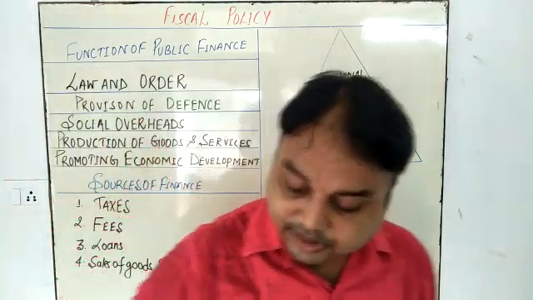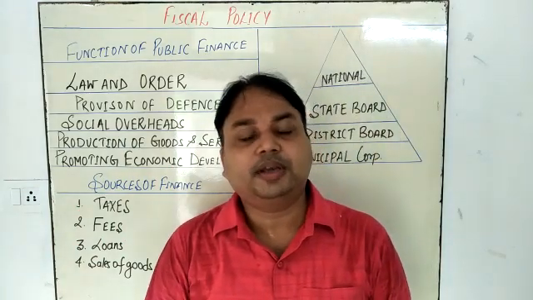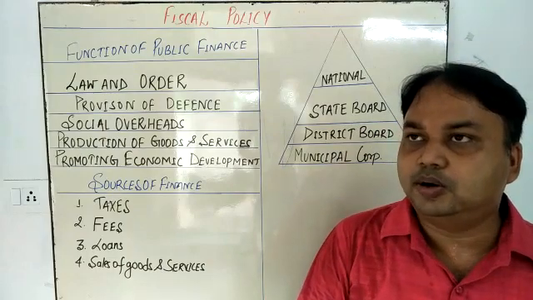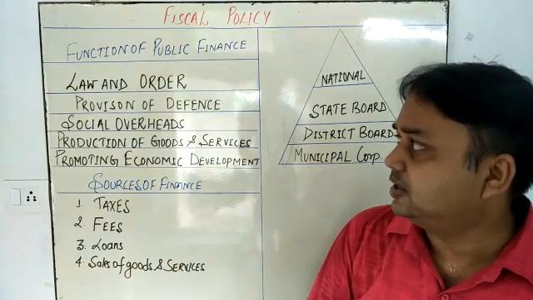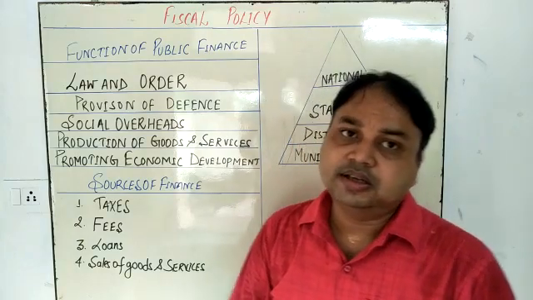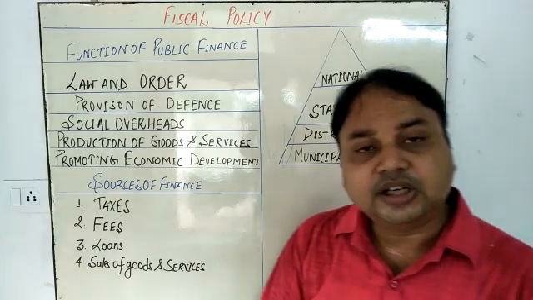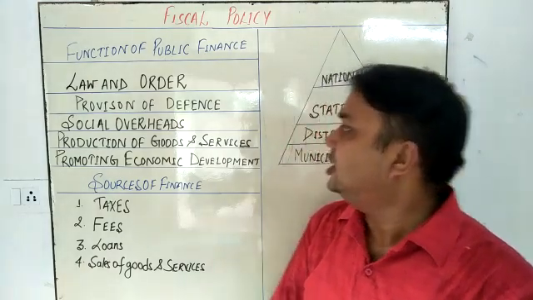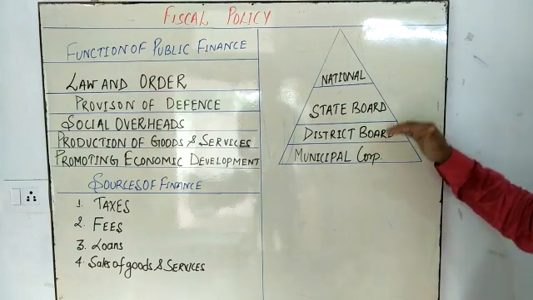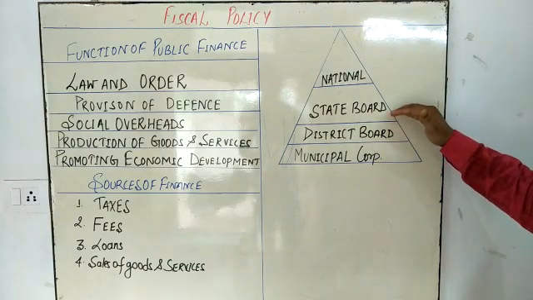So my dear student, you can say that the public finance is a very important topic in economics. So once we are going to recall what are the functions. The first function is law and order. Second function is the provision of defense, and third function is social overheads, because every level of government is going to maintain the social overhead at municipal level, district level, state level, national level.